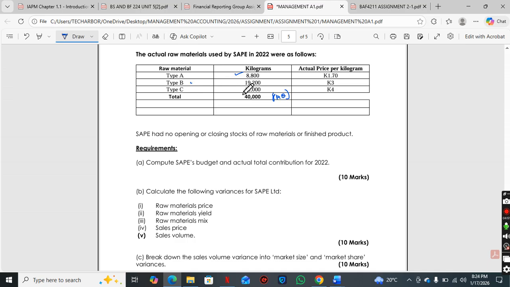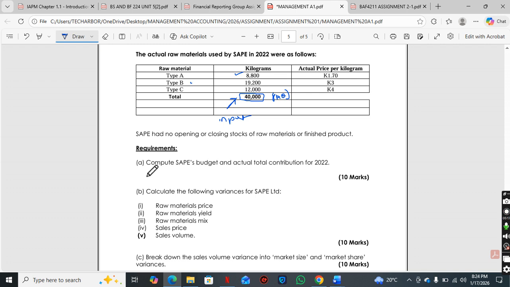Type C, 12,000. So in total, our total input was 40,000. This is our total input. Actual price per kilogram: 1.7 for type A, 3 kwacha for type B, 4 kwacha for type C.